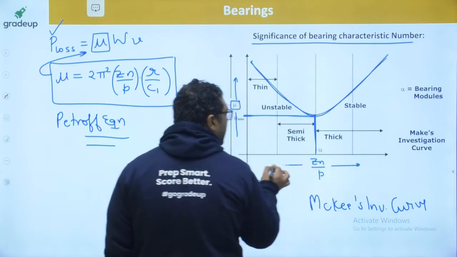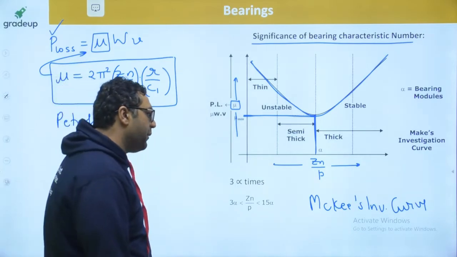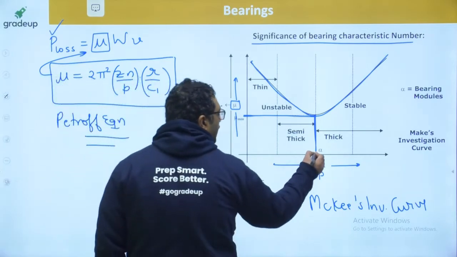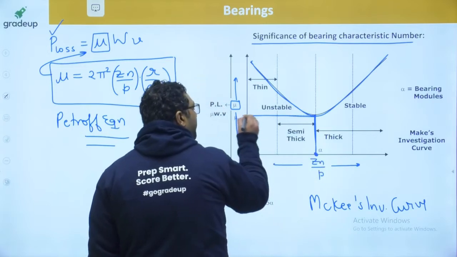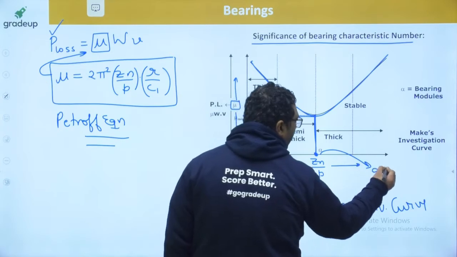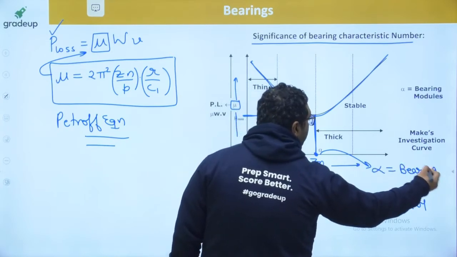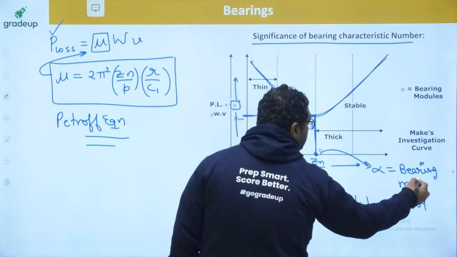This curve tells you about the physical significance of bearing characteristic number. For this value of Zn by P, this is the minimum value of coefficient of friction. This value is known as alpha. This is known as bearing modulus.